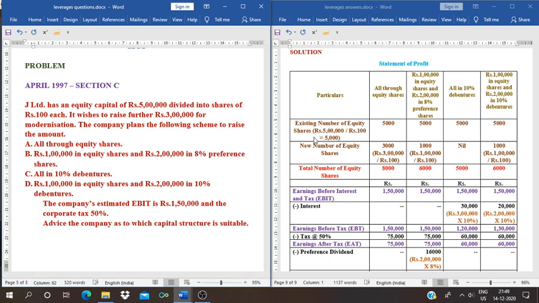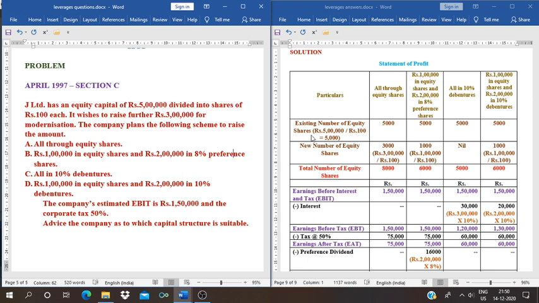Now, for the purpose of giving advice, we need to calculate the EPS. For EPS, we require the total number of equity shares, so first we are calculating that. The first one is the existing number of equity shares.